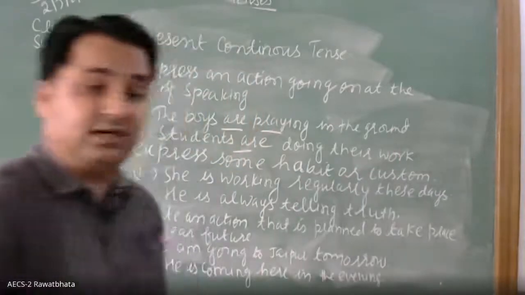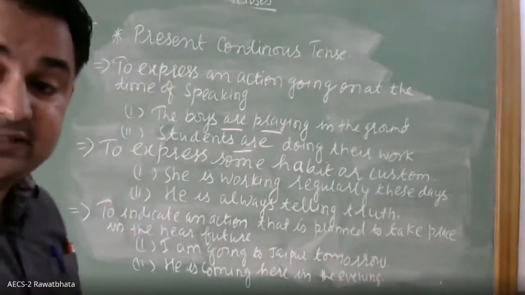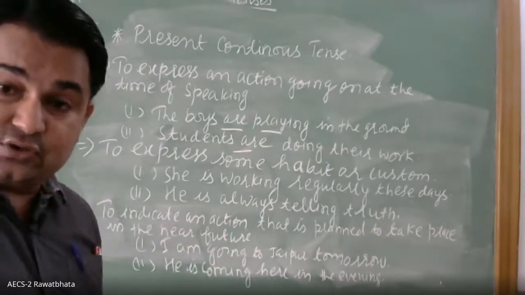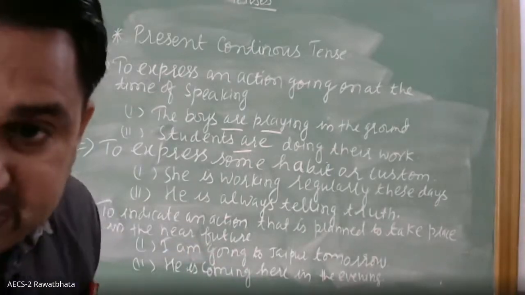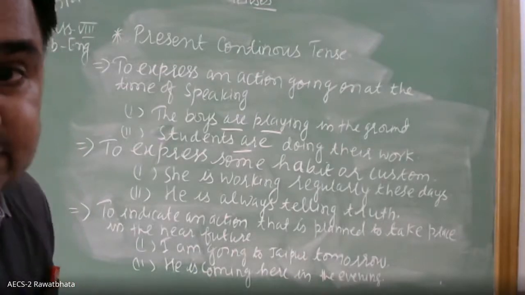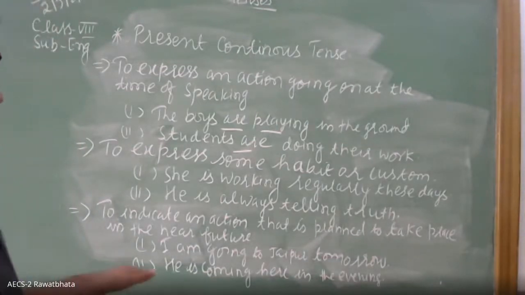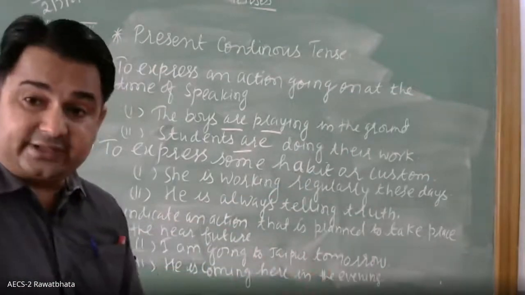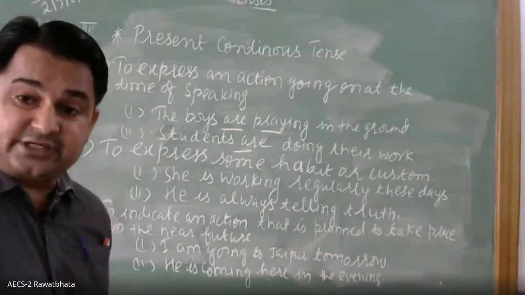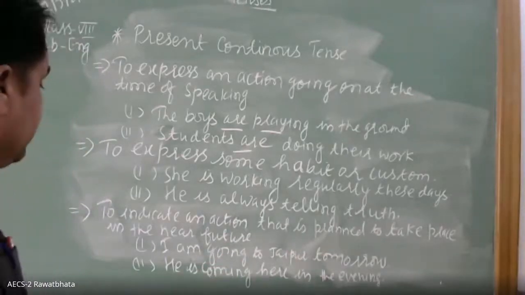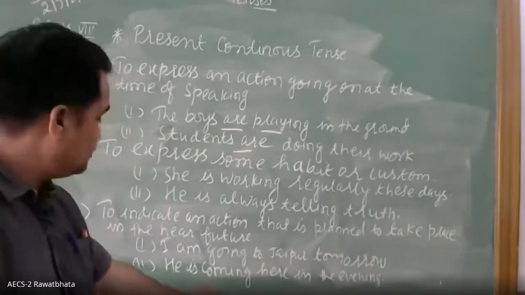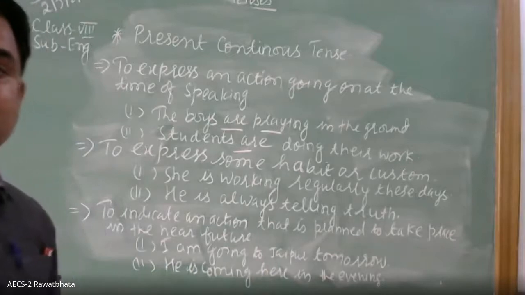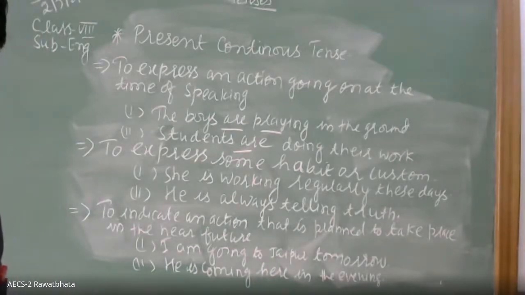He is coming here in the evening. This is an action that is going to take place in the near future. To indicate an action that is planned to take place in the near future: He is coming here in the evening. The near future situation is represented through what? Through evening. He is singular, so with this, what is used is the plus ing form of the verb. Likewise, you have to use it.